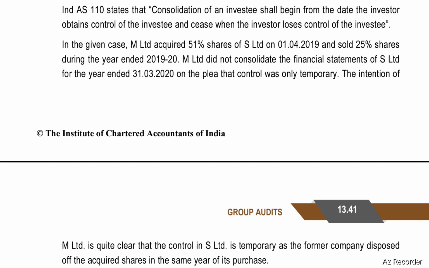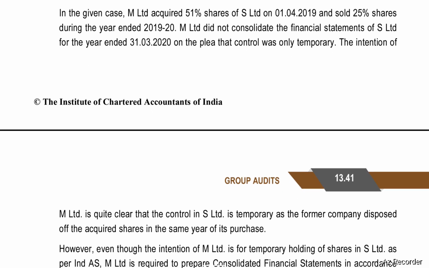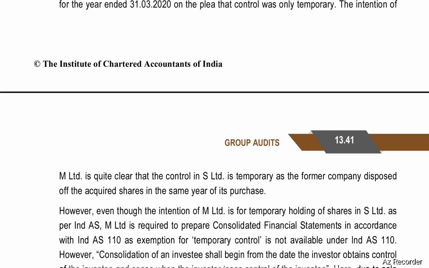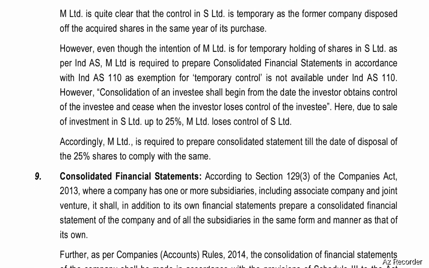In the given case, M Limited acquired 51% shares of S Limited on 1st April 2019 and sold 25% shares during the year ended 2019-20. M Limited did not consolidate the financial statements of S Limited for the year ended 31st March 2020 on the plea that control was only temporary. The intention of M Limited is quite clear that the control of S Limited is temporary, as the former company disposed of the acquired shares in the same year of its purchase.